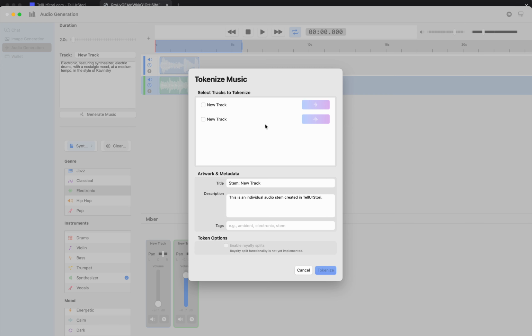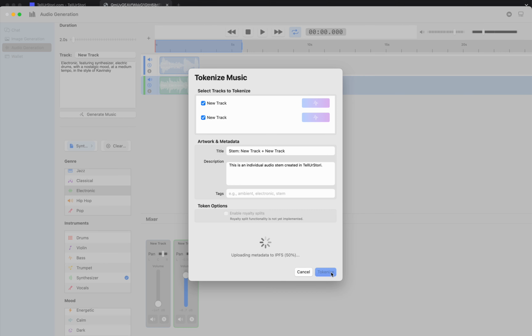The last thing I want to show you is this tokenize button. You click this and you can tokenize your individual tracks into a stem. You can choose the ones you want. You can give it a title. For now it's new track, because I didn't rename them. You can give it a description, some tags. Royalty splits are coming. We have a lot of exciting stuff planned with the ERC 1155 smart contracts. Stay tuned. Then you click tokenize, and here you can see it uploaded the metadata to IPFS.